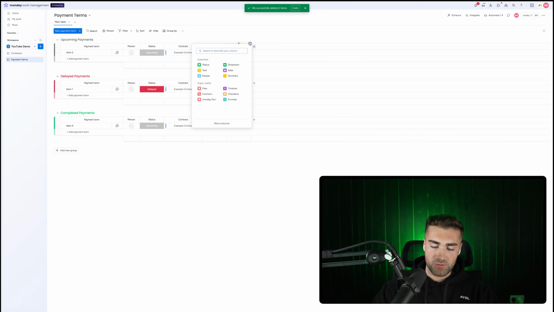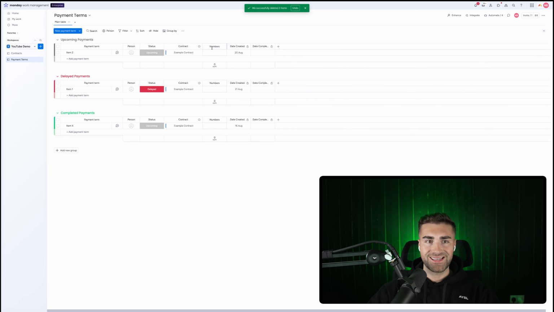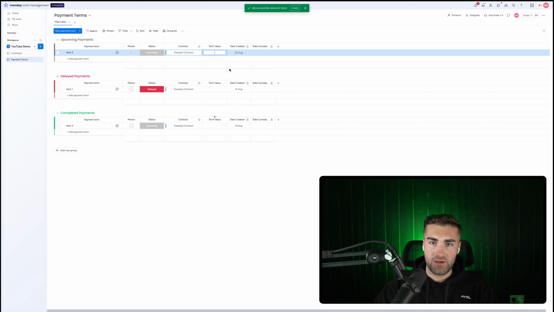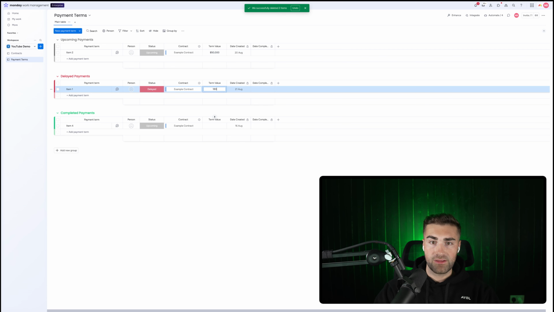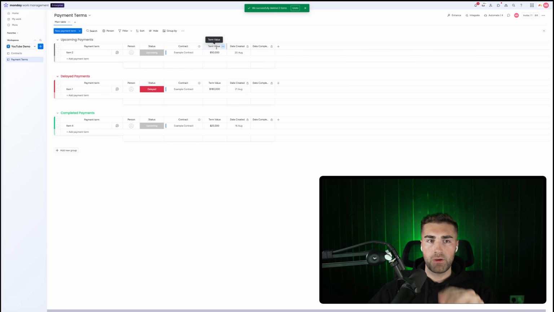Now this is where it gets a bit more useful: we can add a numbers column. This numbers column dictates the phase value, or term value, or payment value. Pick what you want. Then go to the three dotted button, go to settings, and we can make this into whatever currency you want. In this instance, let's select the dollar sign. Let's say the term value is 50,000 for this one, 180,000 for this one, and for the one that's completed, let's say it was only 25,000. There we go. So now we've got a value per each of our payments.